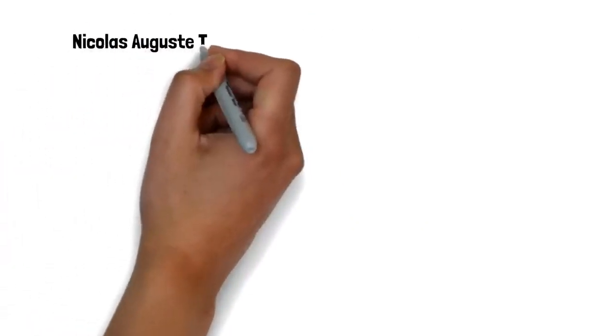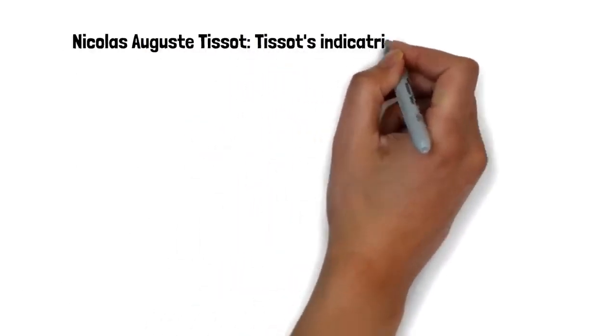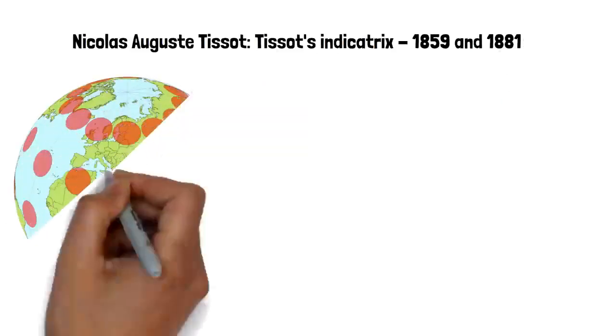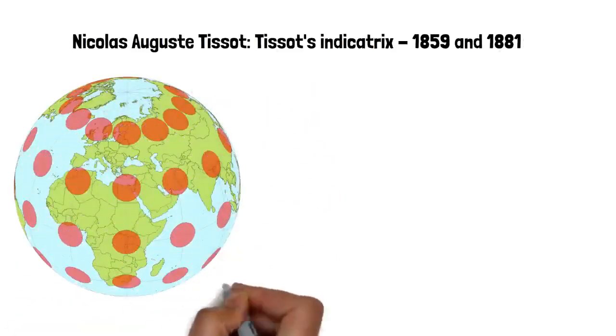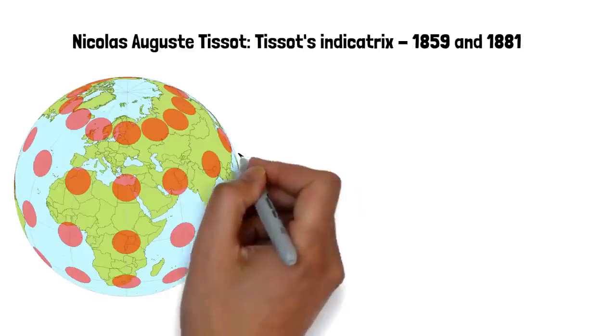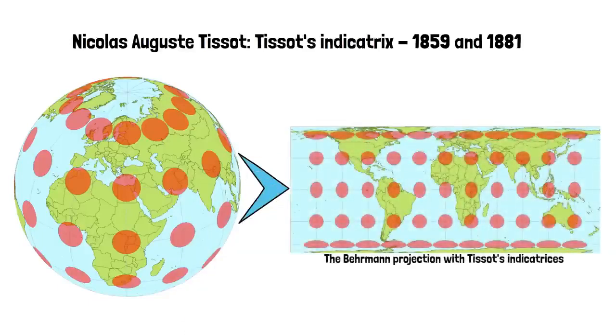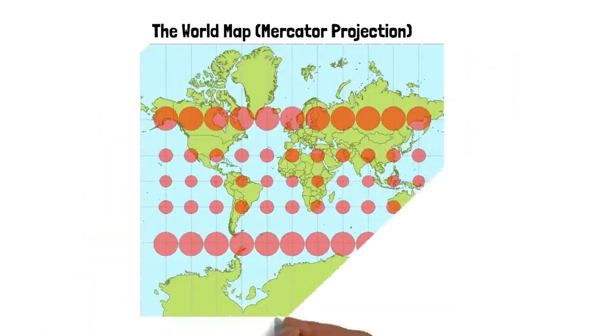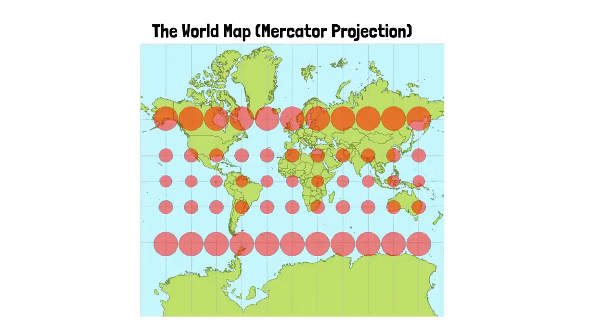An analysis of the distortions that occur on map projections was published by a French cartographer named Nicolas Auguste Tissot. He came up with the idea to put circles of the same diameter on the globe, which when projected onto a map will show how and where the map is distorted. Now, if these circles are projected onto the Mercator projection, we can see that it preserves the directions and shapes of the countries while distorting their relative size, exaggerating the size of countries near the poles as compared to areas near the equator.